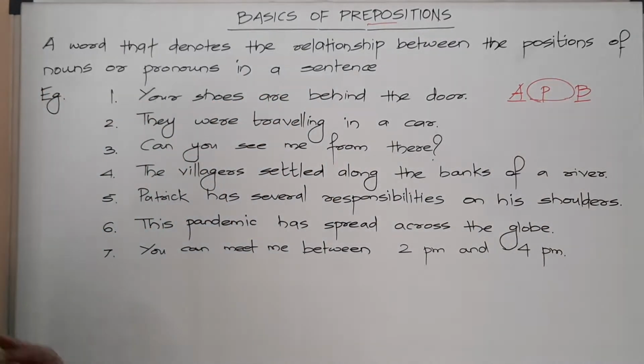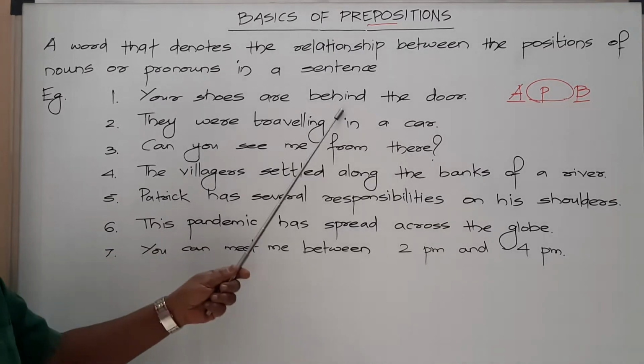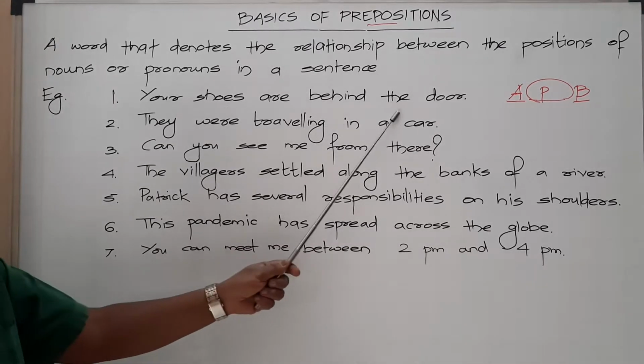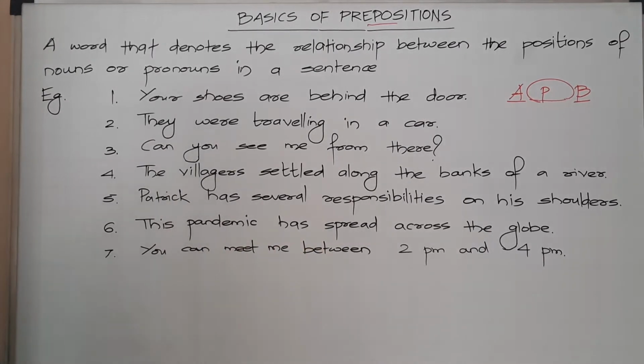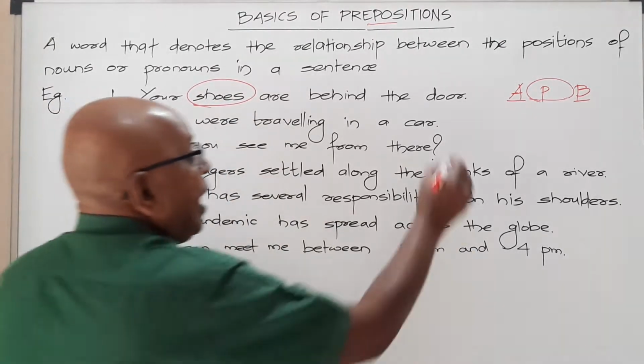Now, just to understand, let's go through these sentences. The first one: your shoes are behind the door. Now, in this sentence, friends, there are two nouns, shoes and door.